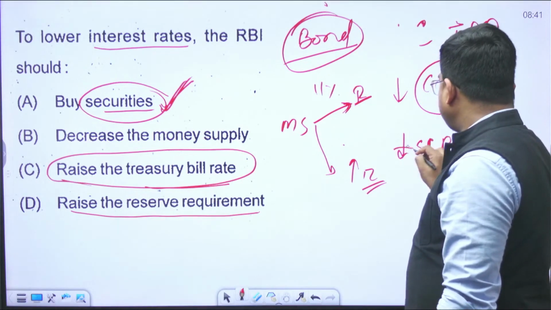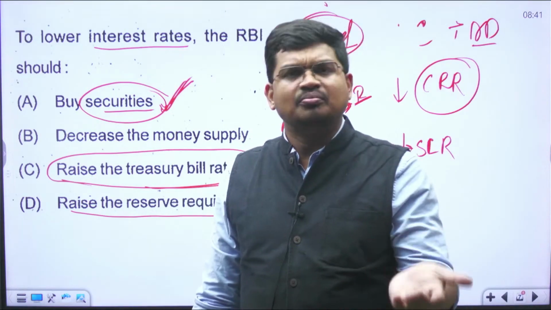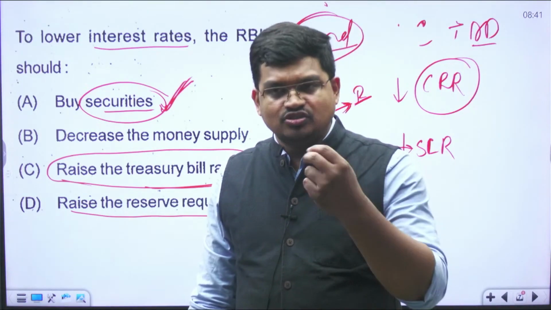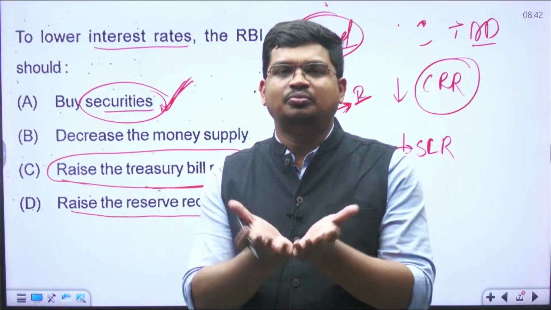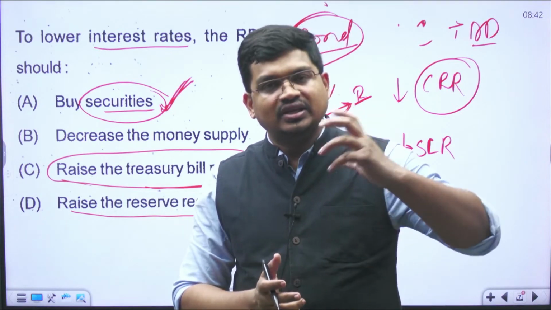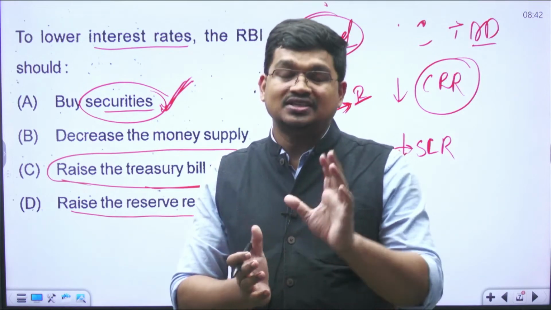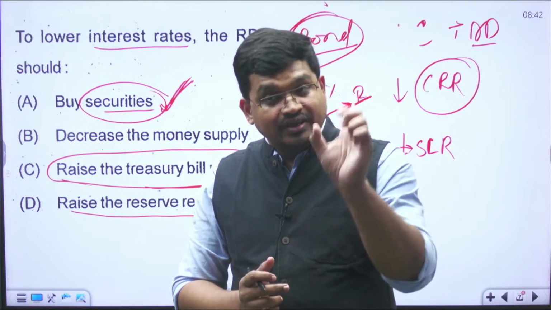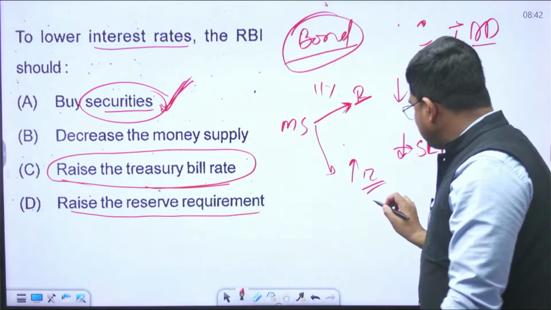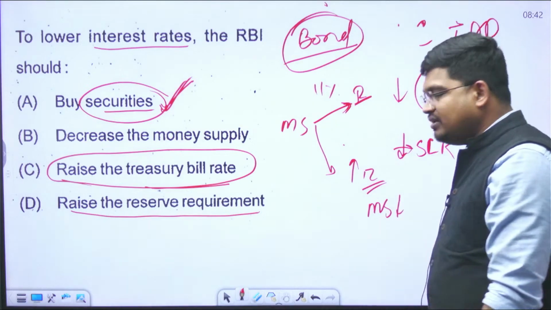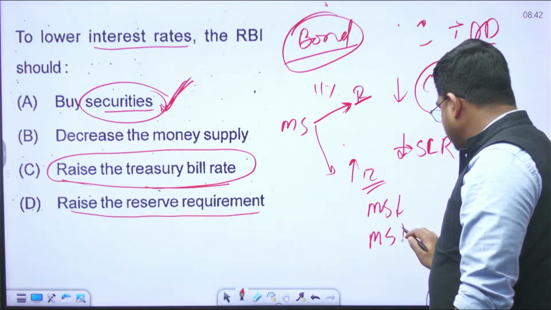SLR is statutory liquidity ratio, in the form of cash, bonds, gold, etc. The statutory liquidity is a certain percentage of the total deposit of commercial banks, which it will keep itself with the commercial bank itself. So SLR and these are legal terms. Every commercial bank has to obey it. When the SLR amount increases, there is less money supply. Again, inverse relationship. When the SLR amount decreases, there is more money supply.